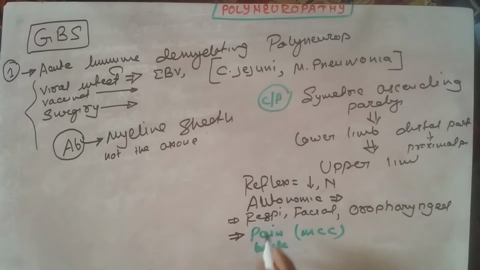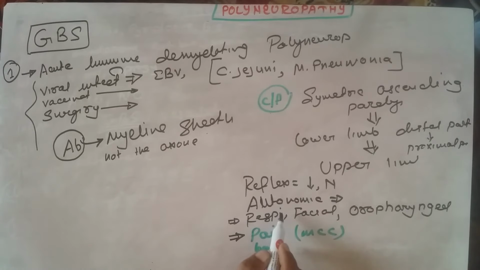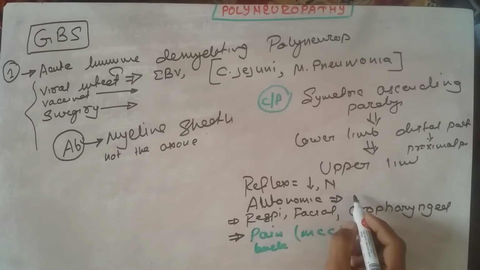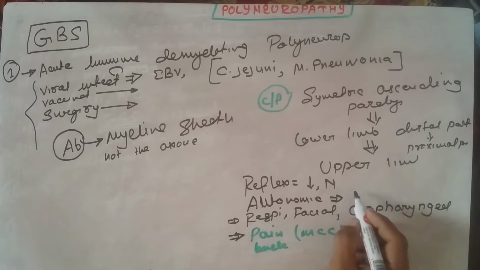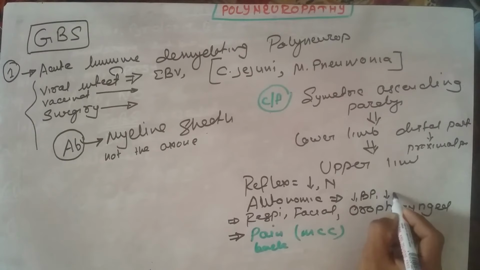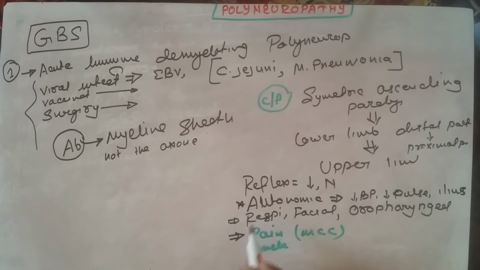And if a patient complains of autonomic instability, that is a very life threatening type of condition, and they can present with bradycardia, hypotension or ileus, decreased BP, decreased pulse, and they can also present with ileus. So this is very life threatening, but the pain is the most common presenting complaint.